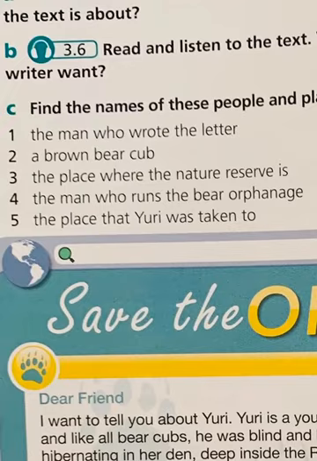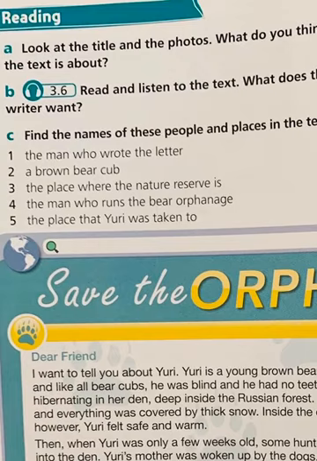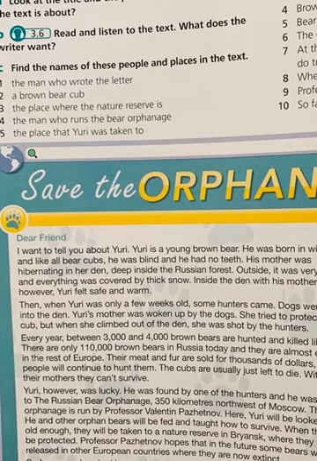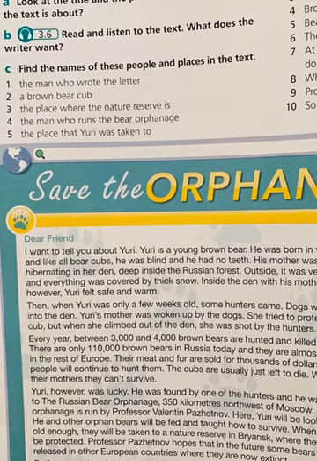Question 1. So we said this about the names of the place or the people. So first one, the man who wrote the letter. What's the name of the man who wrote the letter? Who knows? Very good. Fred O'Regan. You see, yours sincerely, it's written at the end of the text. So this is the name. Number 2, a brown bear cub. What's the name of the brown bear cub? Yes, it's easy. Yuri. So right next to the question, Yuri. 3, the place where the nature reserve is. The place where the nature reserve is.